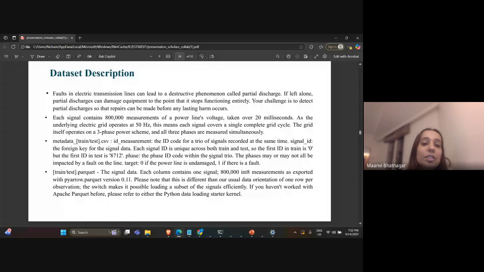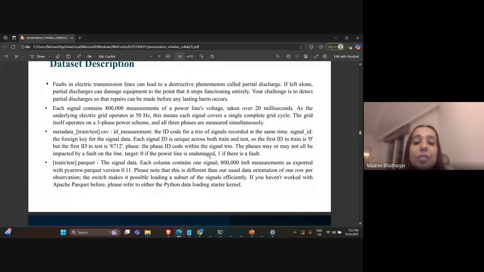We have taken 8 lakh measurements of power line voltage and current signals, captured every 20 milliseconds, labeled as faulty and non-faulty, and each measurement is given an ID first so that each has its own unique identity.